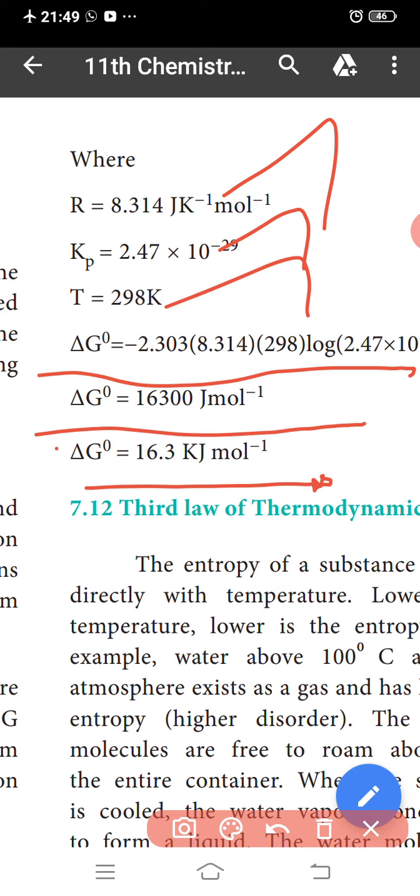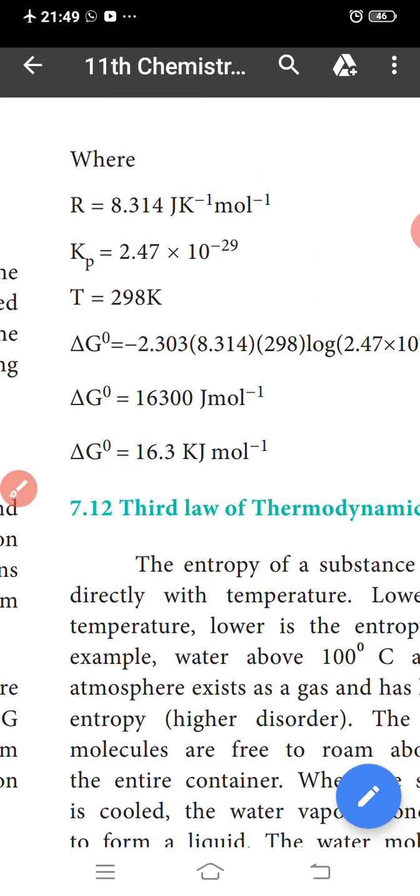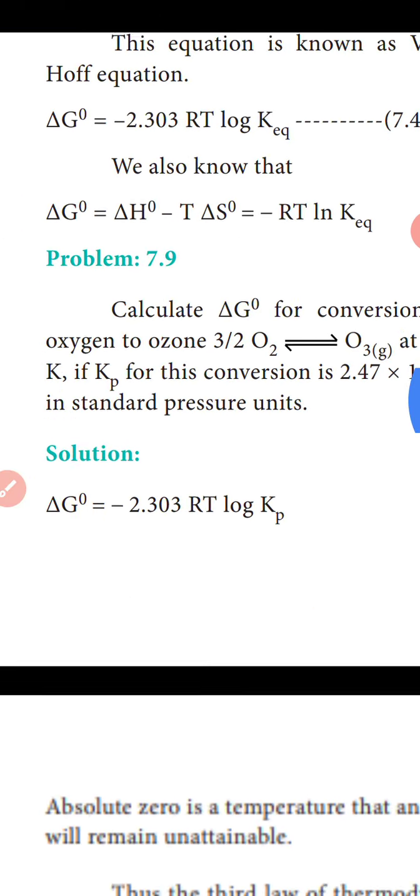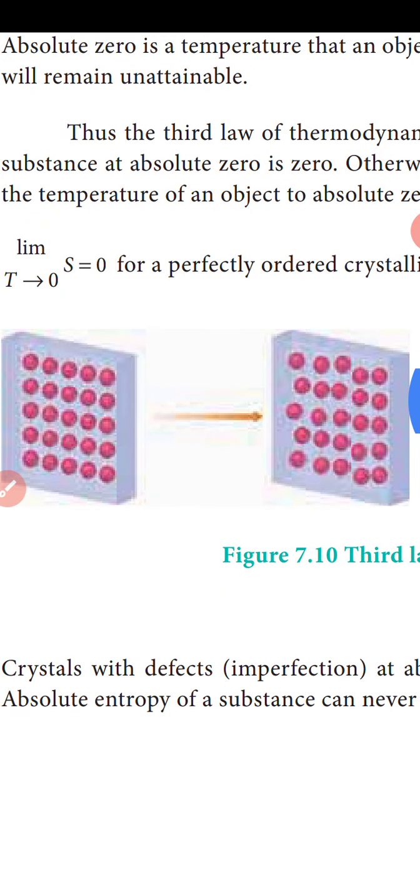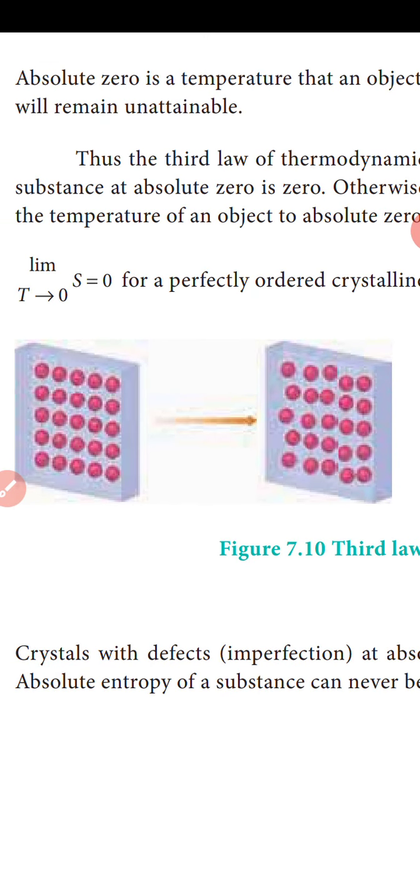The last topic we discuss is the third law of thermodynamics. The entropy of a substance varies directly with temperature: the lower the temperature, the lower the entropy. For example, water above 100 degrees Celsius at 1 atmosphere exists as a gas and has higher entropy, because the water molecules are free to roam about the entire container.